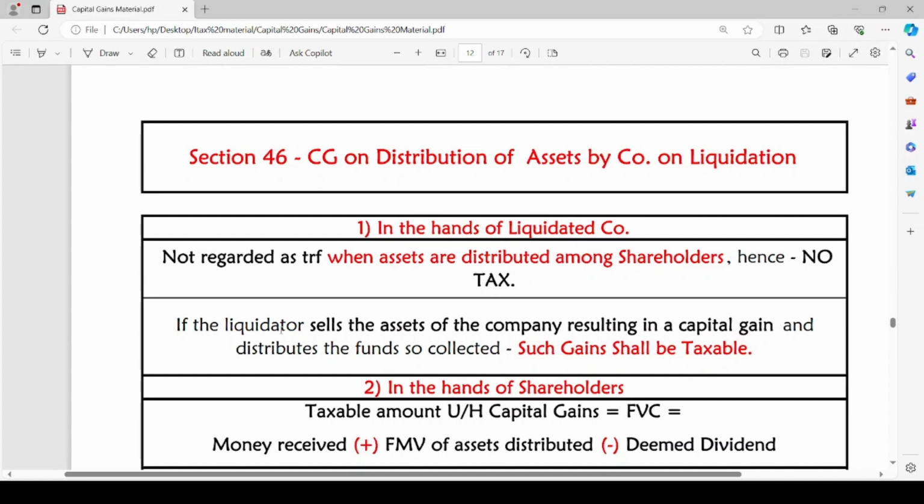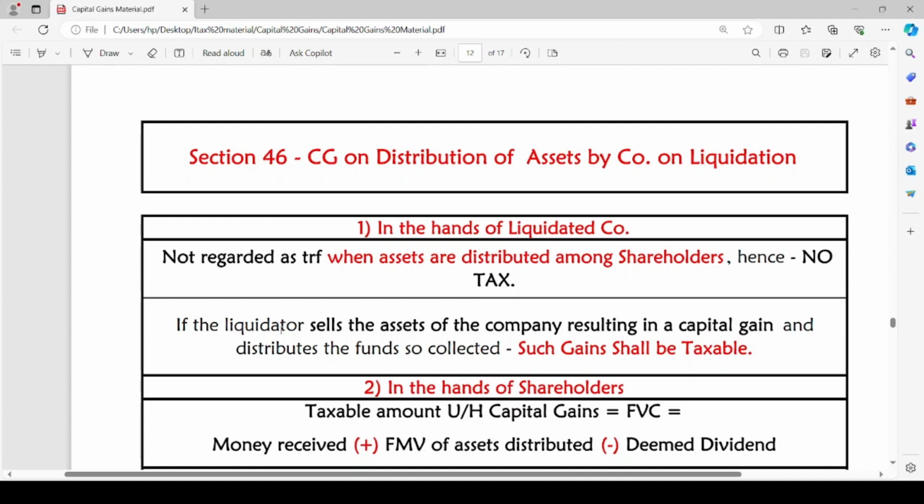But if the liquidator sells the assets of the company, which results in capital gain, and distributes the funds so collected, such gains shall be taxable. Generally, when the assets are distributed among the shareholders as per the shareholding, there will be no capital gain arising. It is not regarded as transfer in the first place. When there is no transfer, there is no taxability of capital gains.